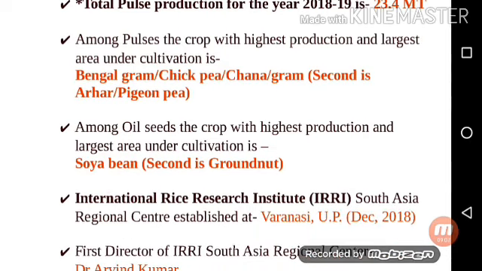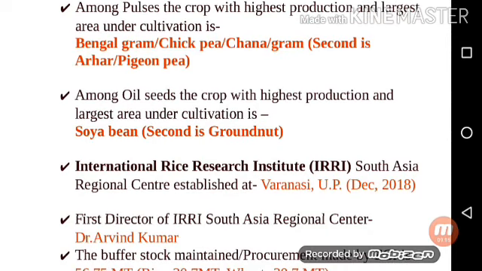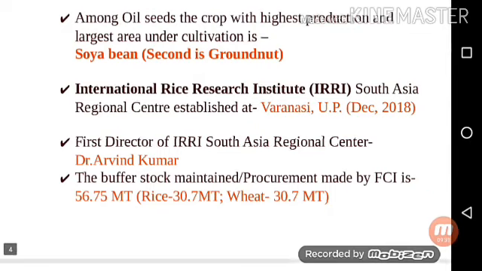Next point is, among all oilseeds, the crop with highest production and largest area under cultivation is soybean. Second one is groundnut. Next point is, International Rice Research Institute (IRRI) South Asia Regional Center established at Varanasi, UP. This one was established in December 2018.